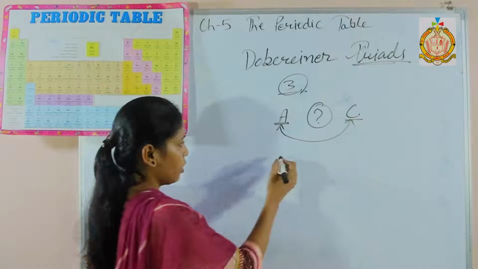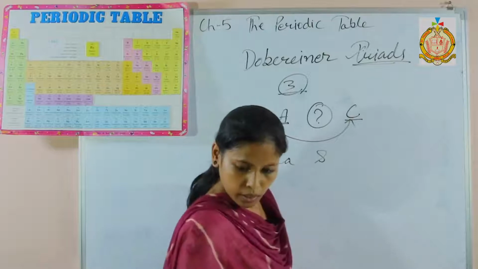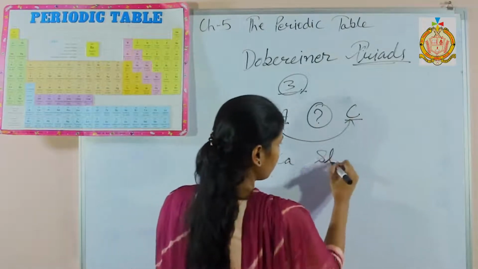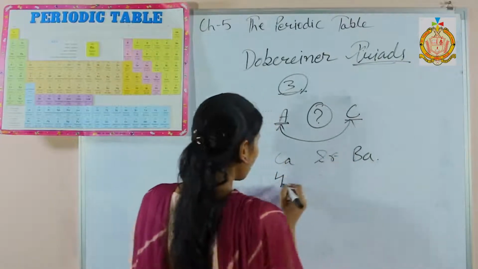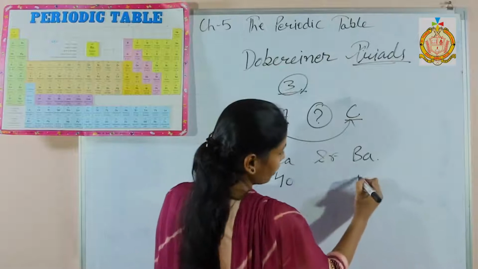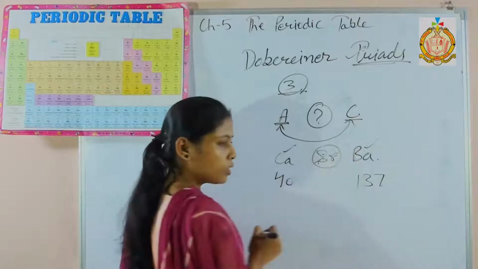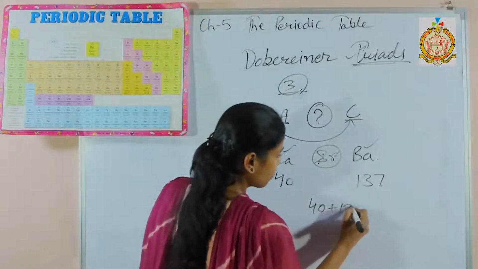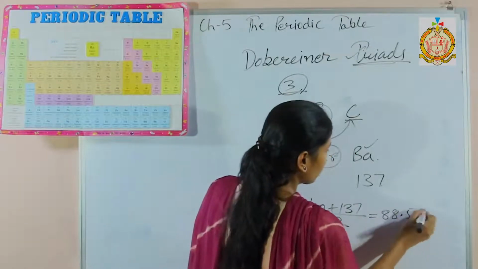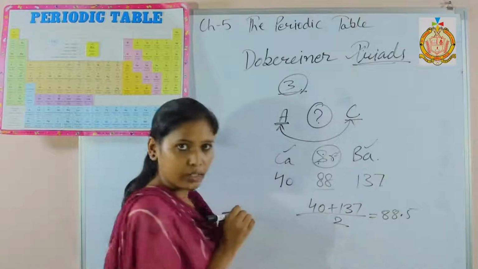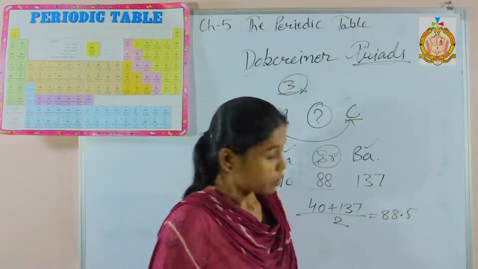For example, consider calcium, strontium and barium. The mass of calcium is 40 and barium is 137. So the middle element's mass will be the average of these two. It will be (40 plus 137) divided by 2, which is 88.5, and strontium's mass is around 88. So this is the concept of Dobereiner triads.